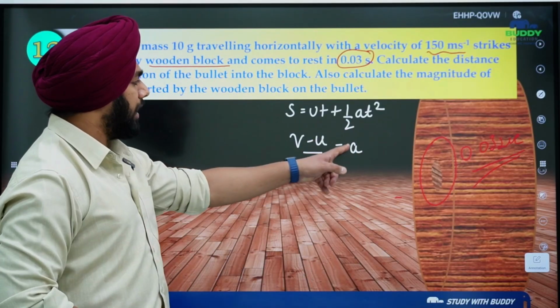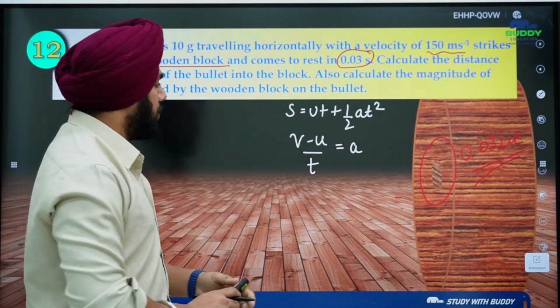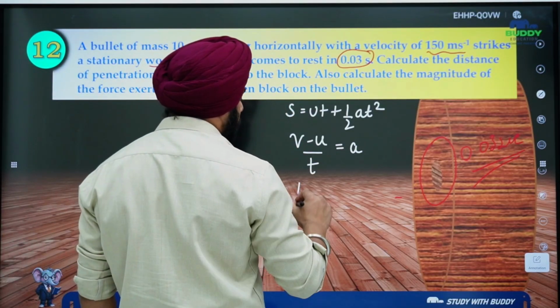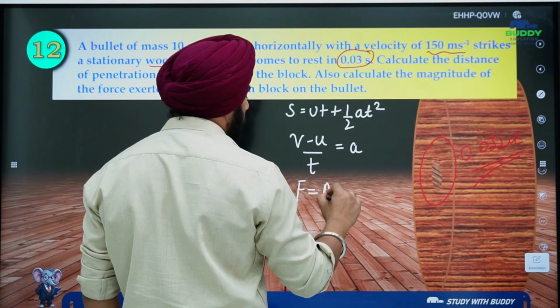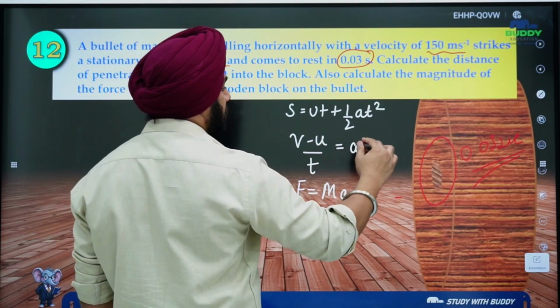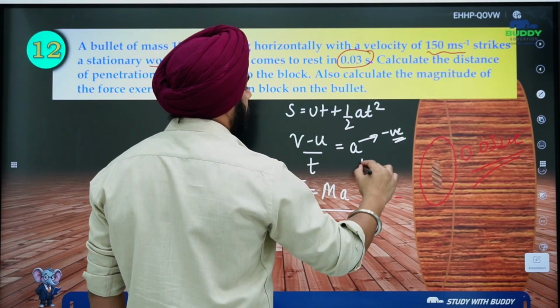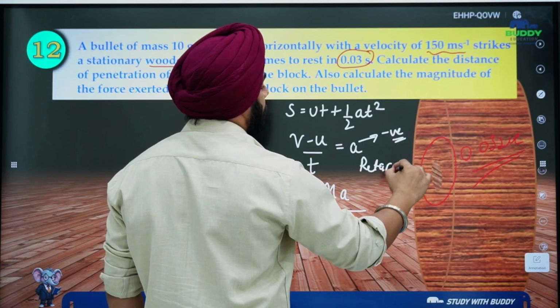Once I know the acceleration, I can put it here and find out the distance traveled. Also, if I know the acceleration, then I can simply write down the force, okay?